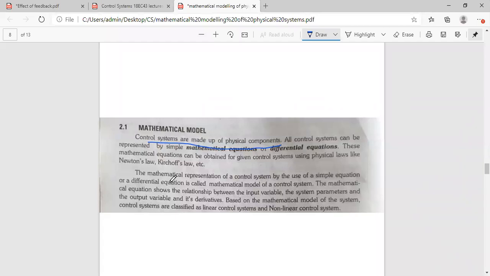And even in the paper industries, the reeling system, the pulley ways were used, right? So rollers were there, drums were there. So most of the control systems are made of physical components, and these components may be purely mechanical systems, or electrical systems, or a combination.